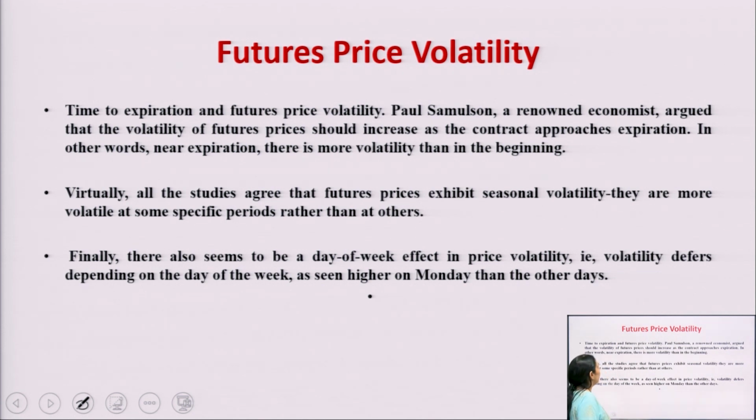Here it is written, under time to expiration and future price volatility, that a renowned economist said the volatility of the future price should increase as the contract approaches expiration. In other words, near expiration there is more volatility than in the beginning. It means the changes in the future prices are very high near the end of expiration, but again it becomes equal to the spot price.